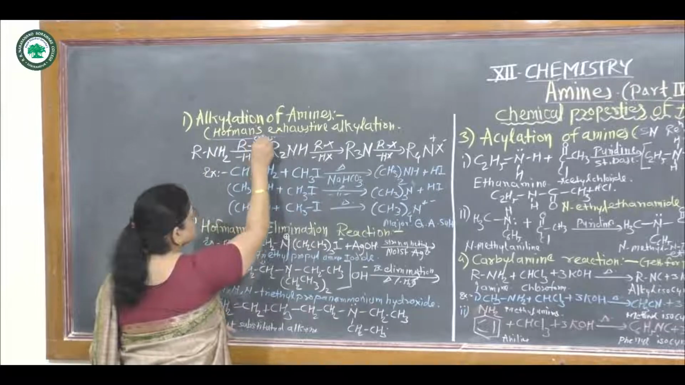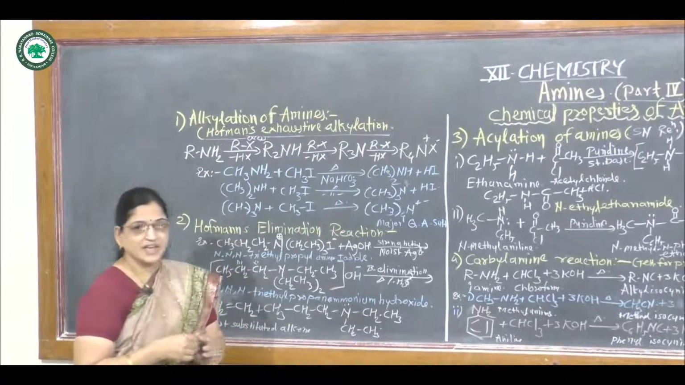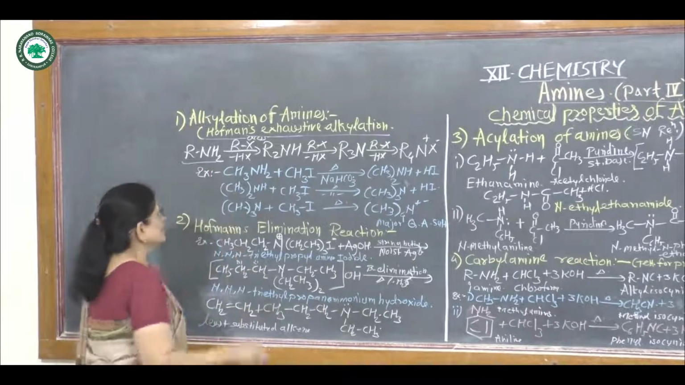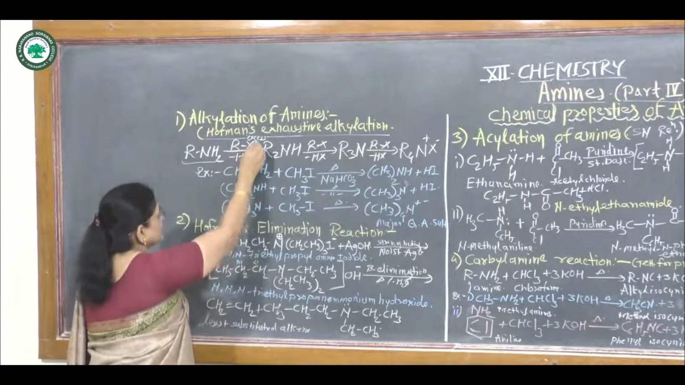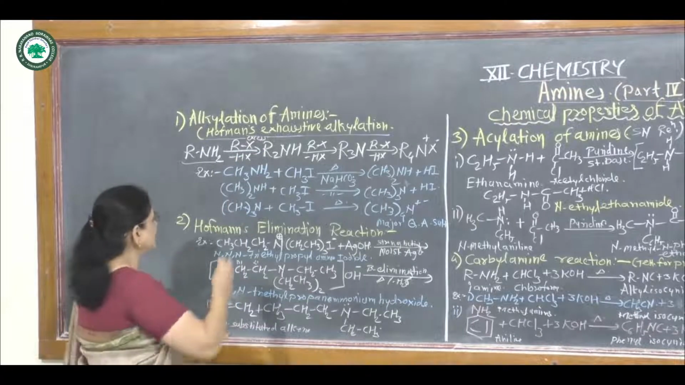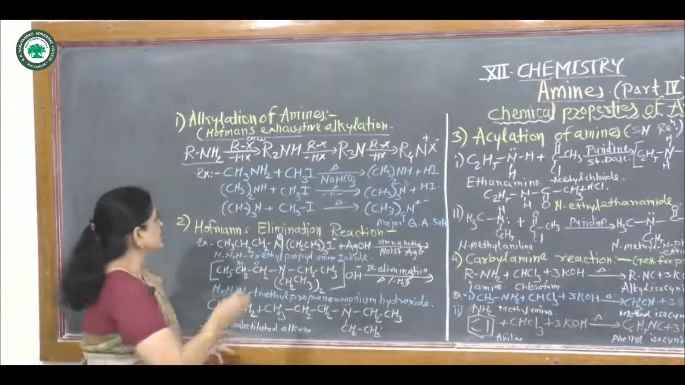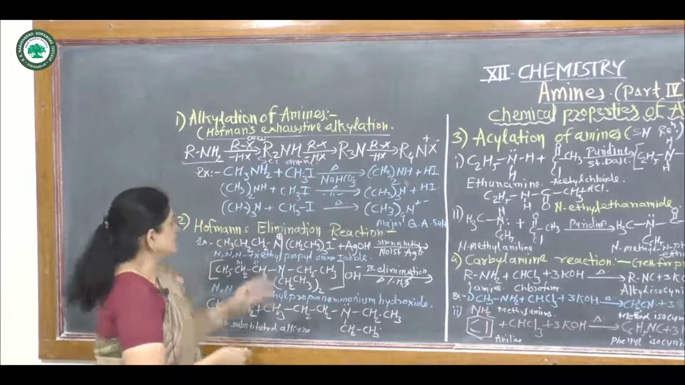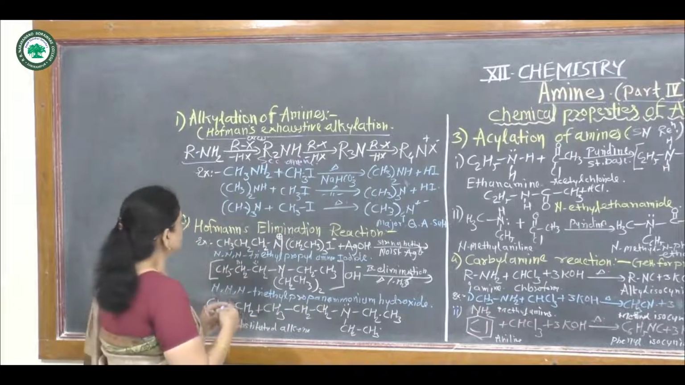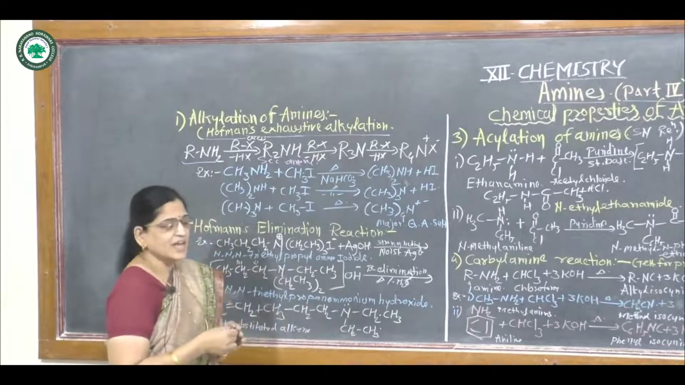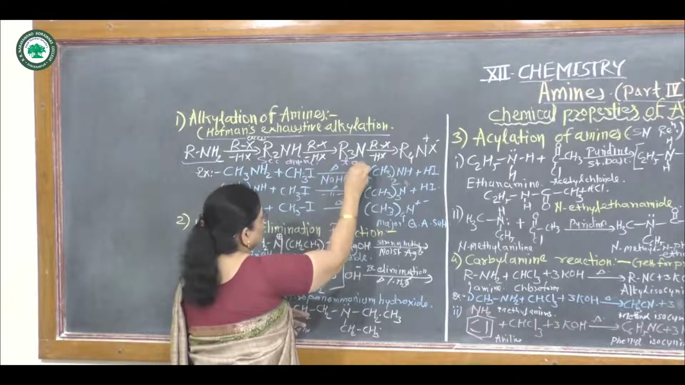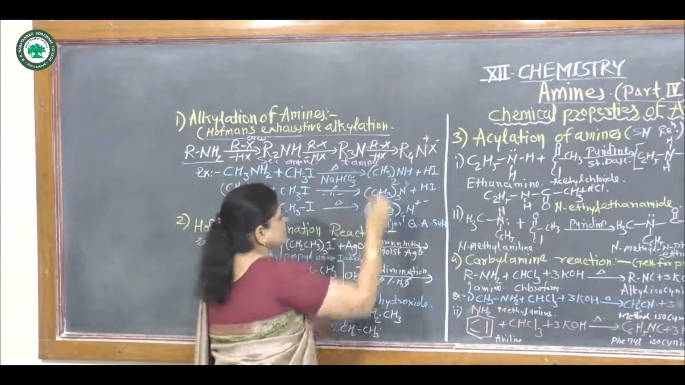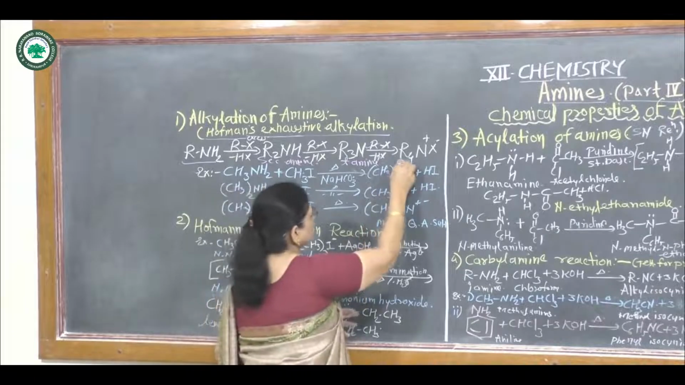Alkylation of amines is also called Hofmann's exhaustive alkylation. In this reaction, a primary amine, that is RNH2, reacts with excess alkyl halide, that is RX, and gives a secondary amine. Again, this secondary amine reacts with a second molecule of alkyl halide and gives a tertiary amine, or third degree amine. Again, this reacts with a third molecule of alkyl halide and gives a quaternary ammonium salt.